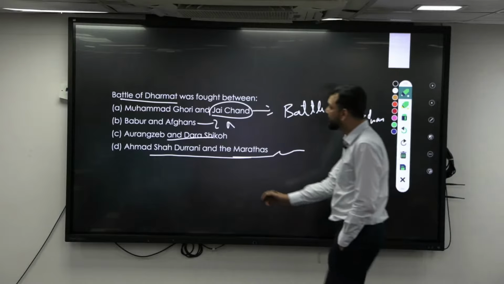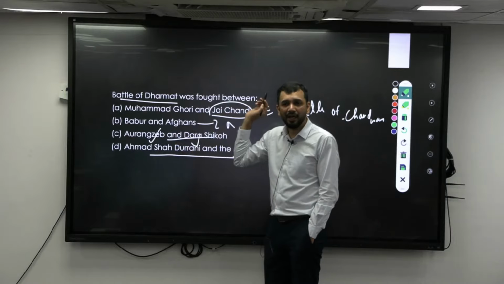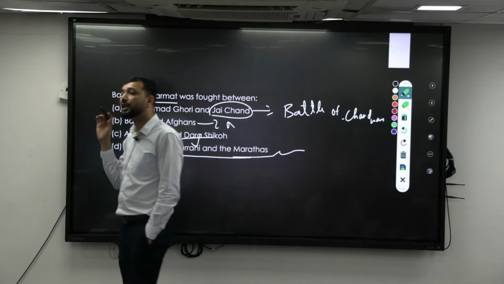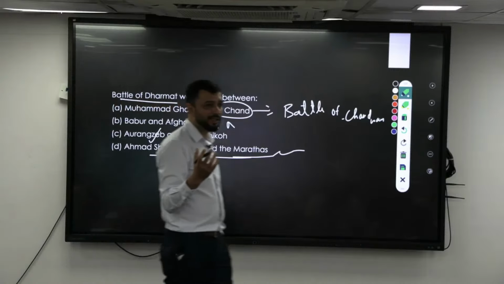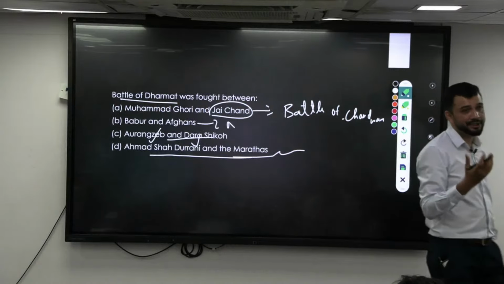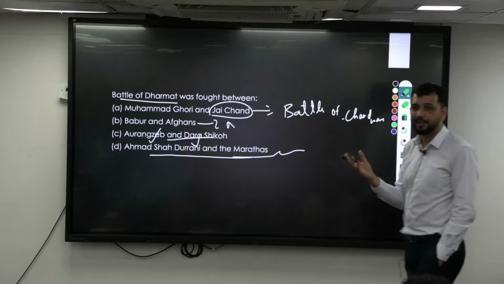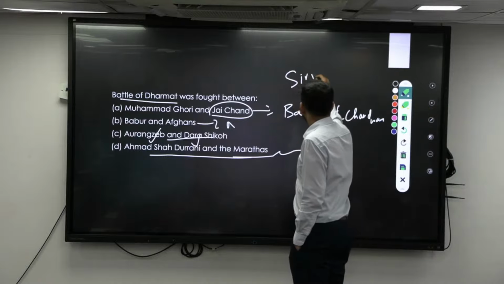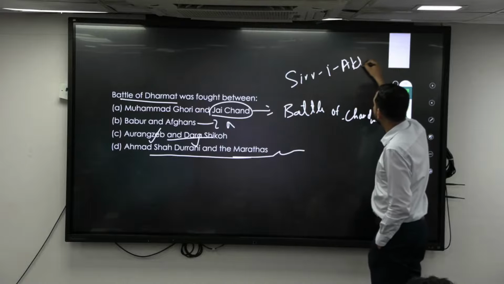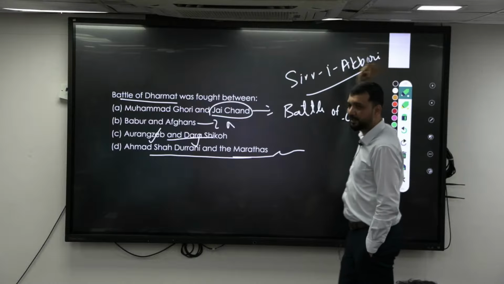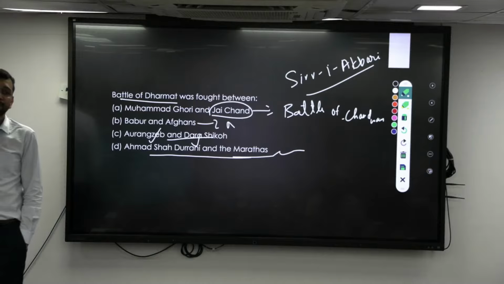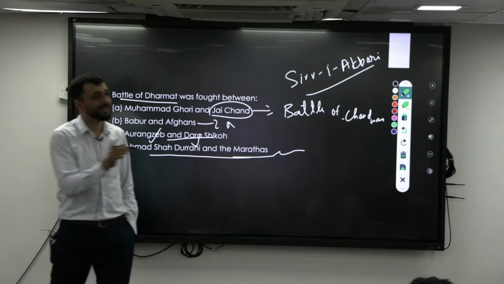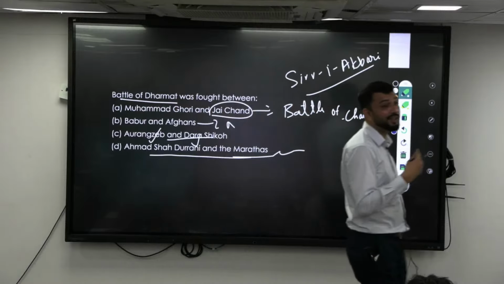So this is about Aurangzeb and Dara Shikoh, because both were sons of Shah Jahan. Dara Shikoh was the eldest son, and he was the favorite of Shah Jahan, more liberal. He himself translated the Upanishads. He wrote Sirr-i-Akbar, the translated version of the Upanishads into the Persian language, which has been given as the Great Secret.